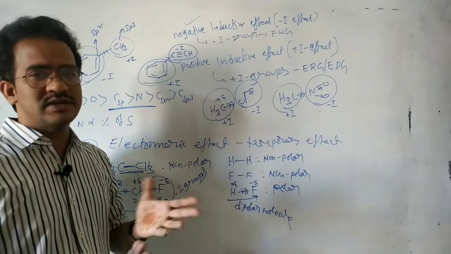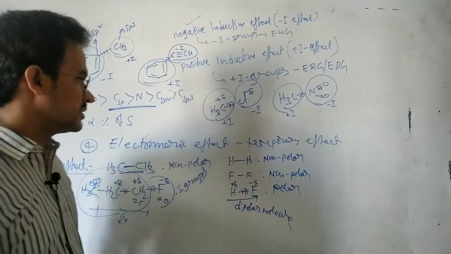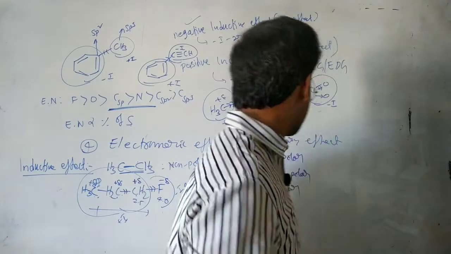So it is a relative action that depends on the electronegativity. Now next.